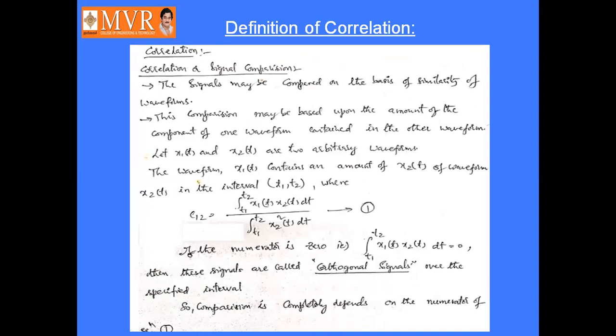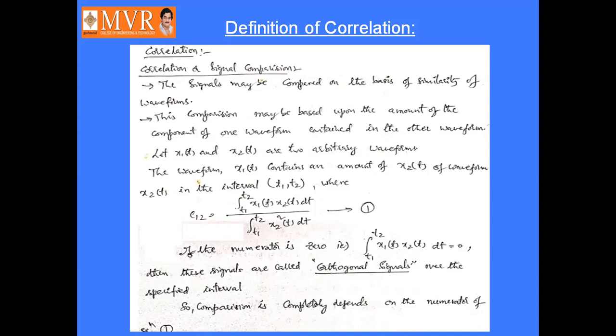Let us consider two orthogonal signals x1 of t, x2 of t. So what is the condition for orthogonality? That is integral t1 to t2 x1 of t, x2 of t dt equal to 0. Integral t1 to t2 means it is specified for a specific interval. So these two signals are orthogonal over the specified interval, that is some limited interval, t1 to t2.